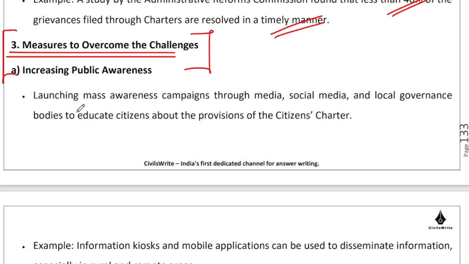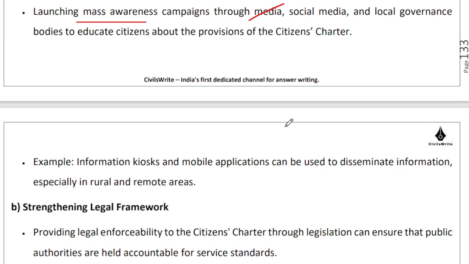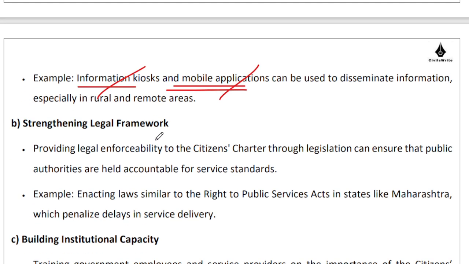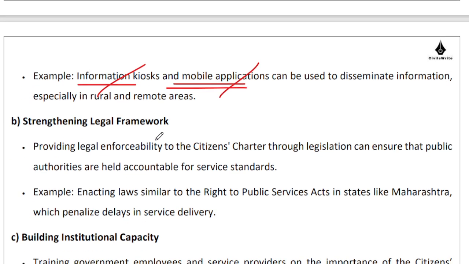So that would be a first good step. Probably that is something that needs to be done before we start creating public awareness, because once mass awareness is there, social media etc is there, you know what will happen, right? So information kiosks, mobile applications, the more we use technology, the lesser will be the manual intervention that will be required, and that will make everybody's lives that much easier.